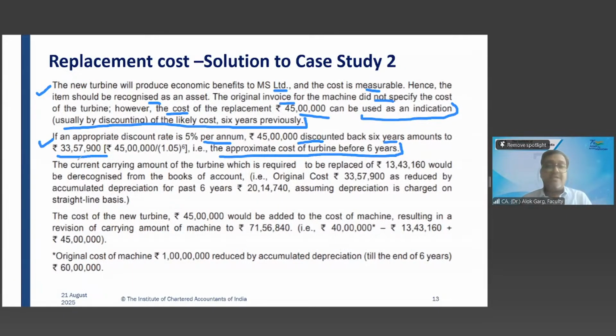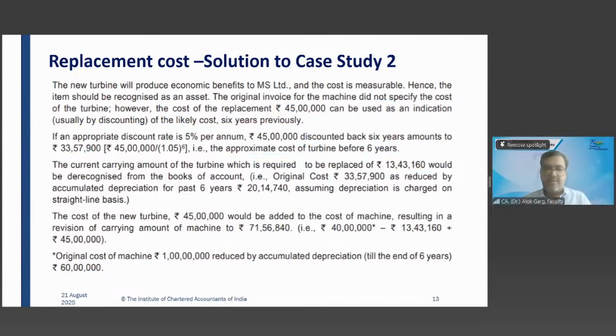Okay. So this is the discounted value. The current carrying amount of the turbine which is required to be replaced is 13,43,160. How did this 13,43,160 come about? See, 1 crore was the total cost, right? Illustration number 8. 1 crore was the total cost, right? Yes, sir. Did you understand this? Yes sir, very well. We have to split between the 1 crore and that turbine cost.